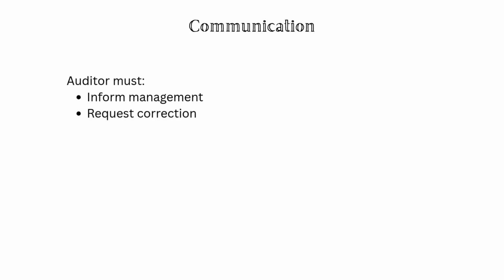Furthermore, the auditor must communicate all identified misstatements to management on a timely basis. The purpose of this communication is to allow management to investigate the misstatements and correct them if necessary. If management corrects all misstatements, then the issue is resolved. However, if management refuses to correct them, the auditor must take further action.